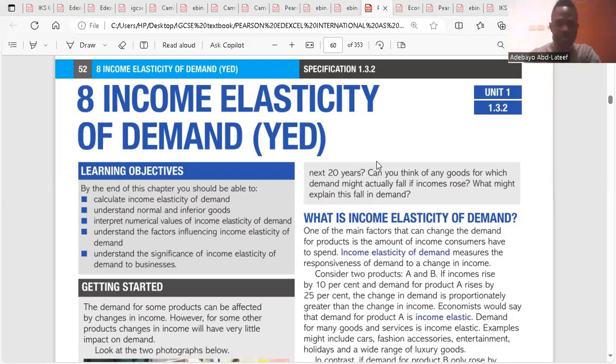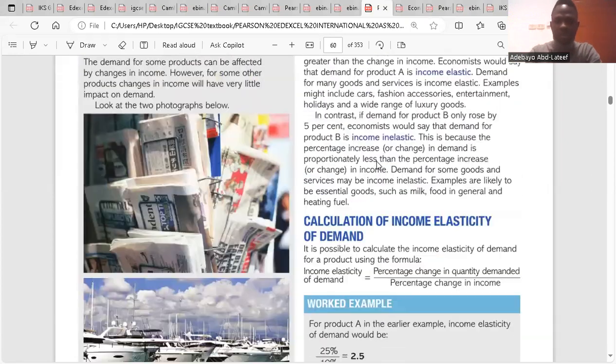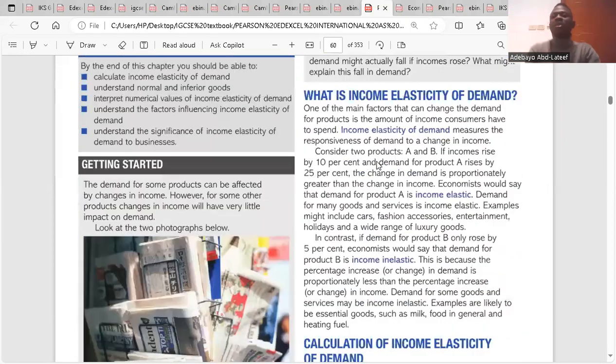Income elasticity of demand, YED. What is income elasticity of demand? One of the main factors that can change the demand for products is the amount of income consumers have to spend. Income elasticity of demand measures the responsiveness of demand to a change in income. So here we're talking about the amount of money you make as an individual, which makes you respond to the quantity demanded of a product. That is income elasticity of demand.